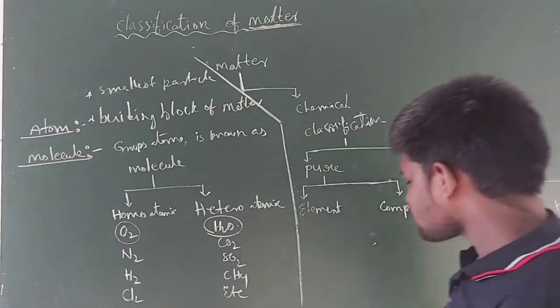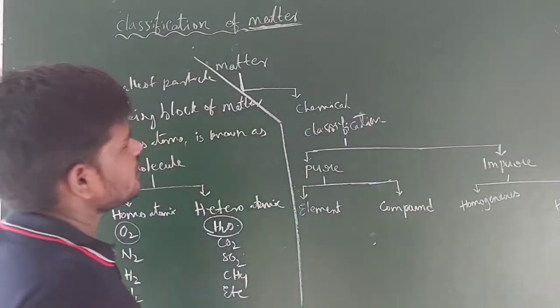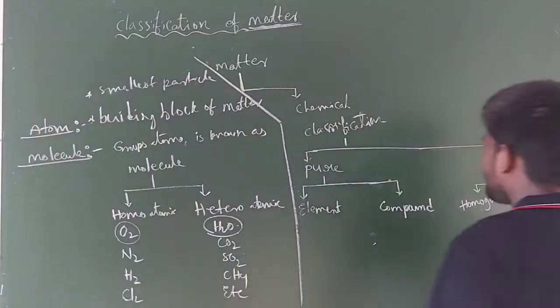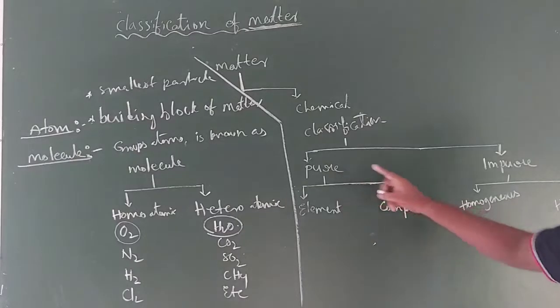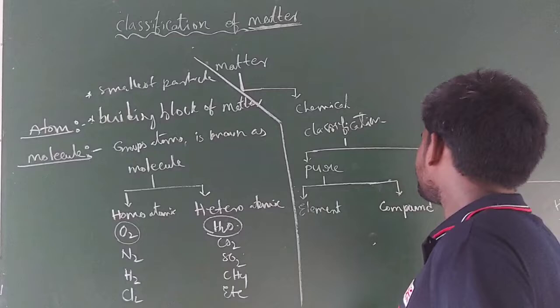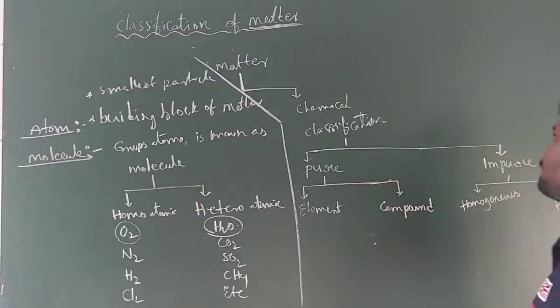Okay, so now let us discuss the chemical classification. In chemical classification, matter is classified into two types, pure matter and impure matter. First let us discuss pure matter. Pure matter means matter which contains the same type of particles.